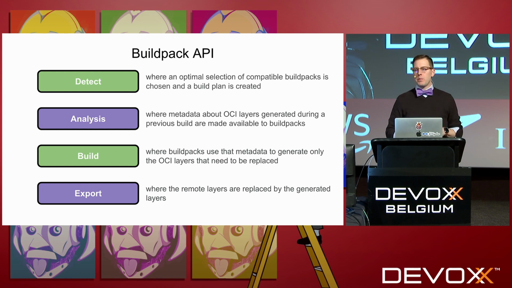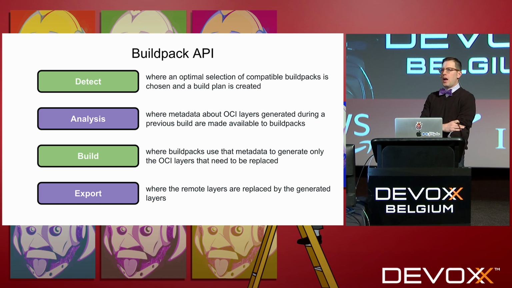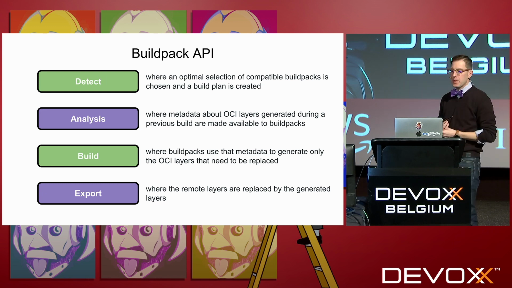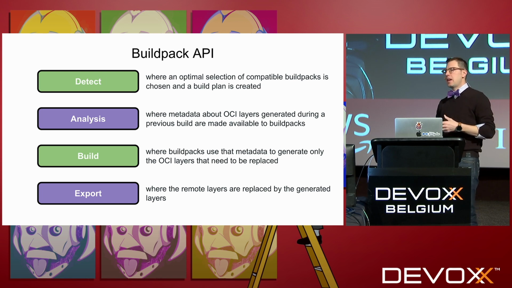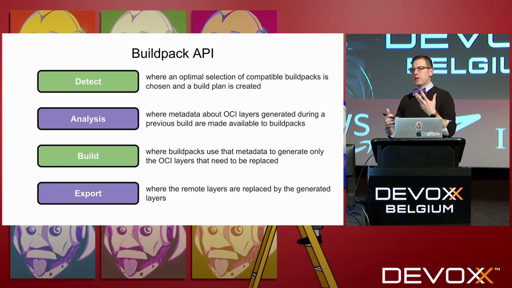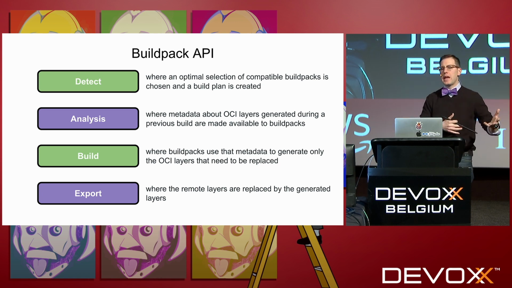The detect phase is where a Buildpack determines whether it should or should not run against a particular application. Sometimes this is very simple. Most Java Buildpacks look for a POM.xml, and if they see that file, they know it's a Maven application, or a build.gradle. Other Buildpacks have more complicated strategies. They'll check to see if an APM is provisioned and attached to this application, if it should install some agent or something like that. But sometimes it's very simple.